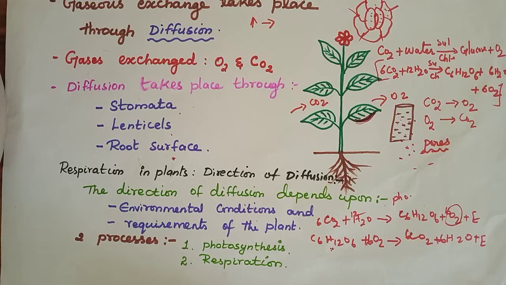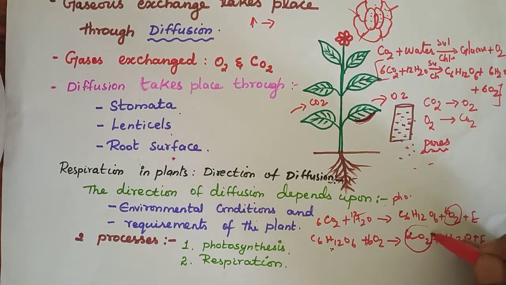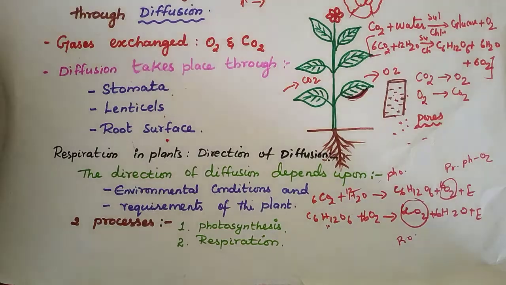Similarly, the product of respiration is carbon dioxide, and the product of photosynthesis is oxygen.